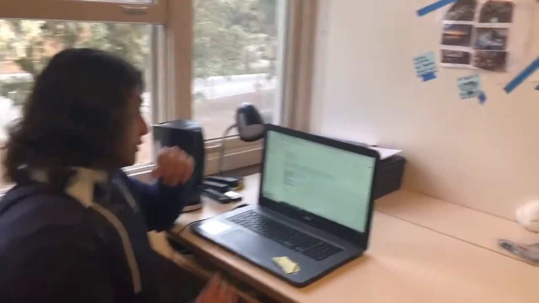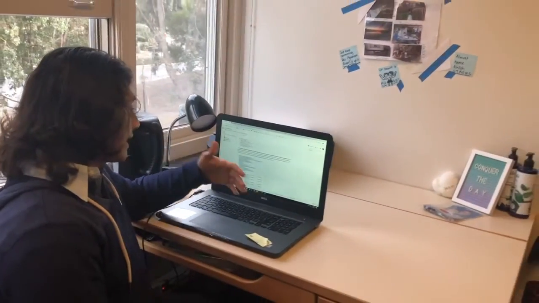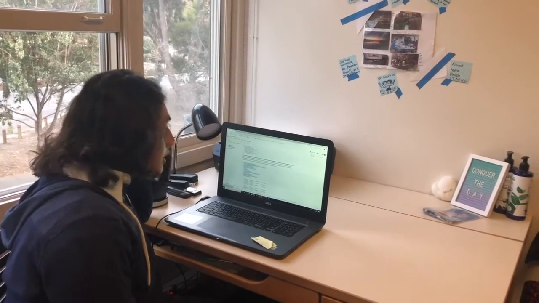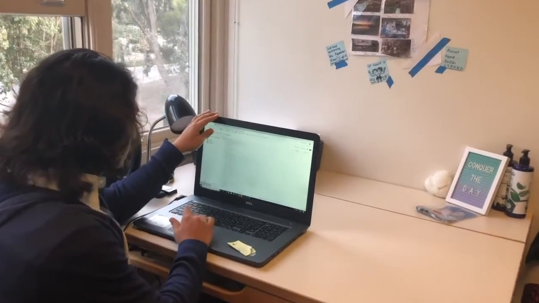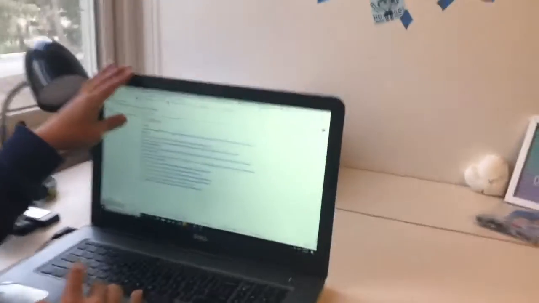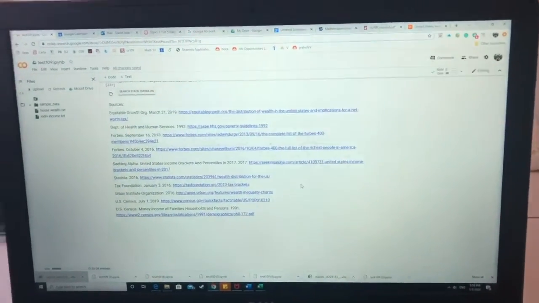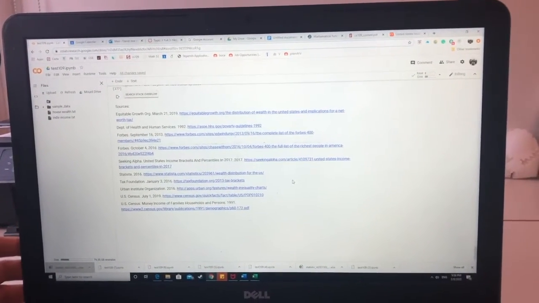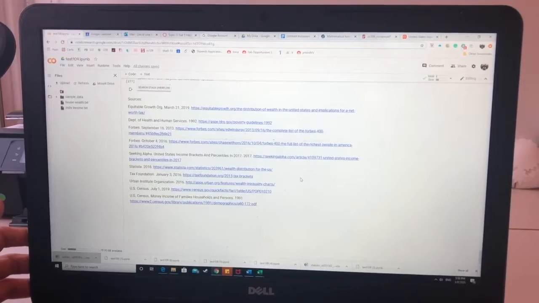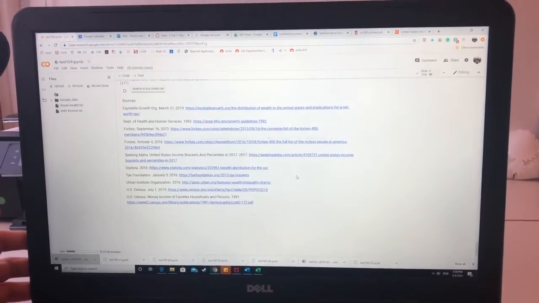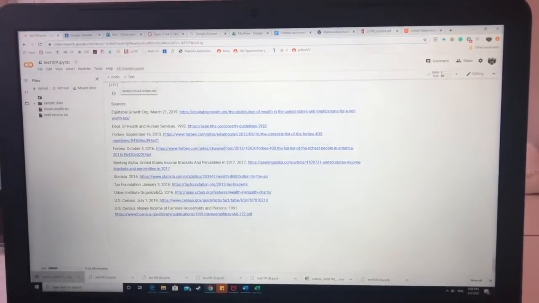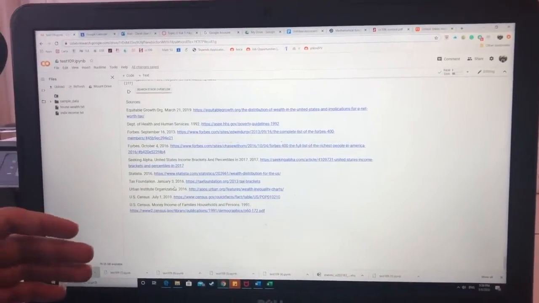model. I used NumPy, Seaborn, Matplotlib, Pandas, SciPy, and just other techniques that I learned in CS109. And I want to cite all the data that I used. I used a lot of government websites. I used the Census. I used the Department of Health and Human Services. I used Forbes. I used several organizations such as Statista and Seeking Alpha and EquitableGrowth.org. I also used the Urban Institute, and all of these provided me data so that I could talk about income inequality and make my model.